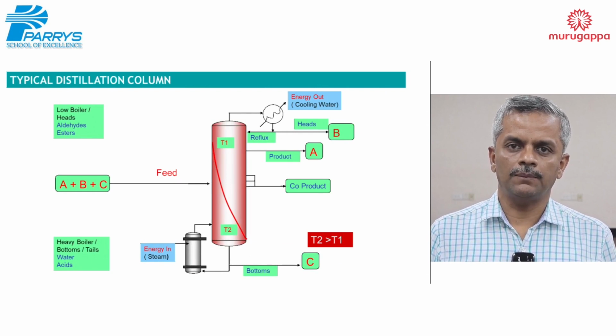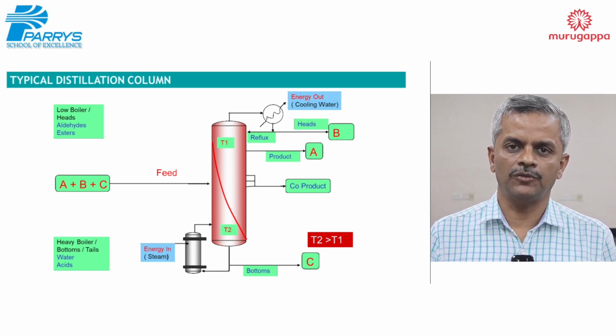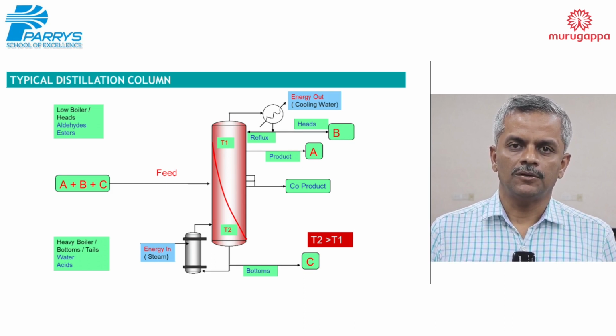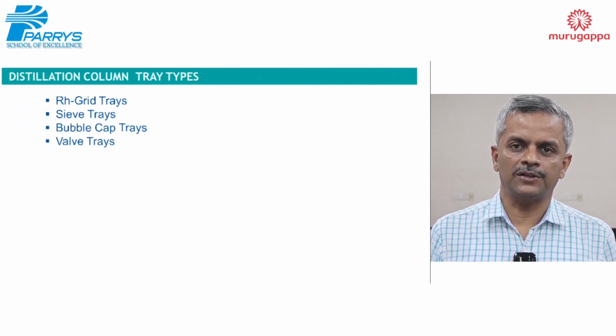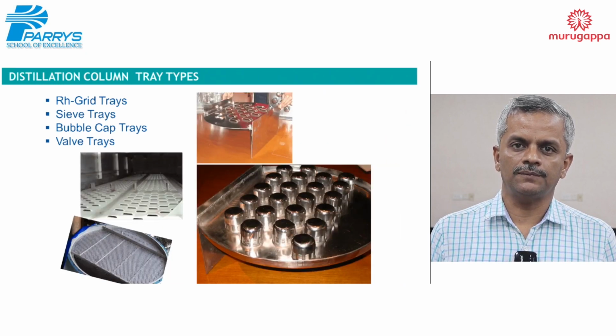The volatile matter, alcohol, vaporizes and is condensed in the condenser at the top of the column, and the spent liquid comes from the bottom of the column. These are the types of distillation trays used in the distillation column: bubble cap, ripple grid type tray, plate type tray, sieve tray.